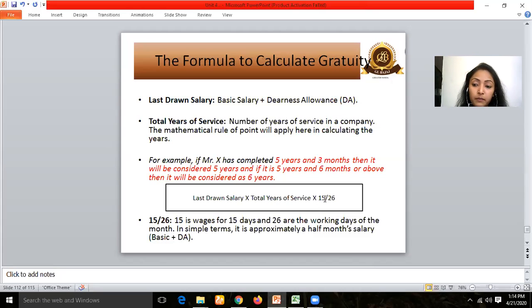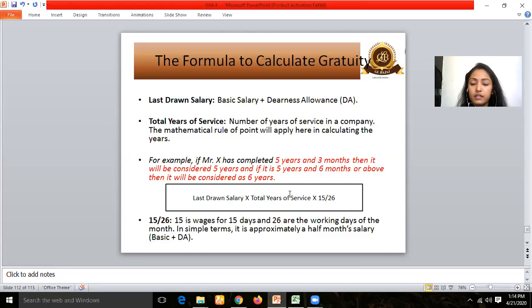So I will get 1 day salary, and then I'll multiply it with 15. Why would I multiply by 15? Because I want 15 days salary for 1 year. For every year, 15 days salary would be calculated. Once I receive the 15 days salary, I will multiply it with the total years of service. So if in case you have spent 11 years, it would be multiplied with 11 years.